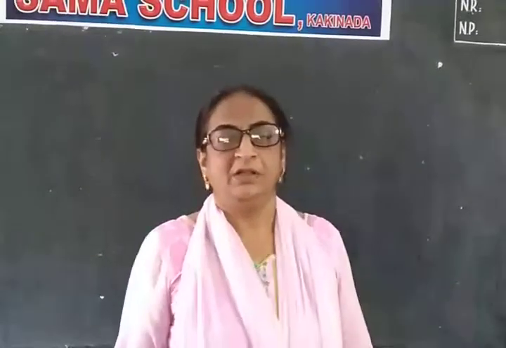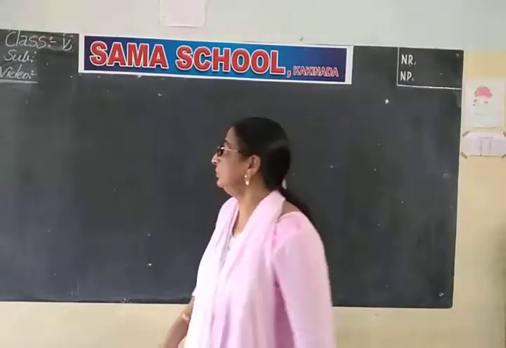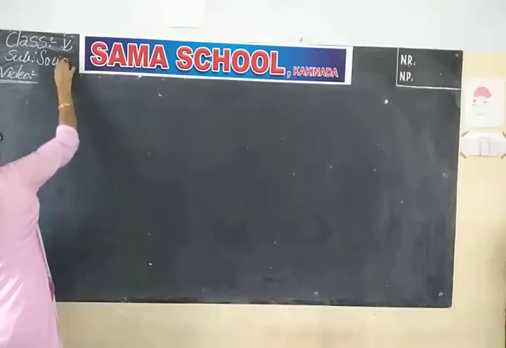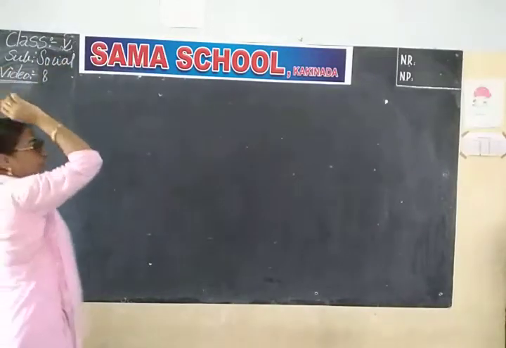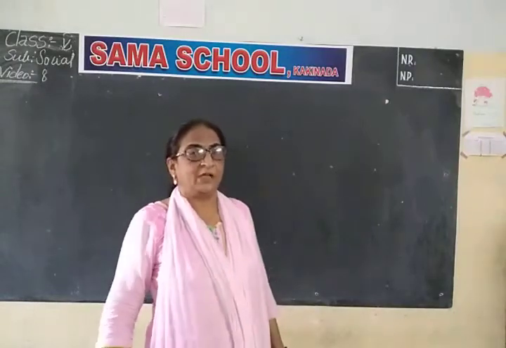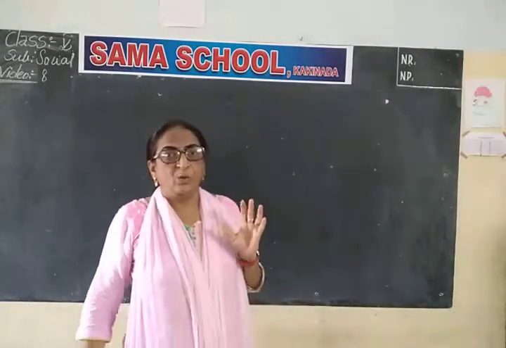Okay, very good. Today again we will do our social lesson. In the last classes we were discussing about the Democratic Republic of Congo, isn't it? What did we discuss?